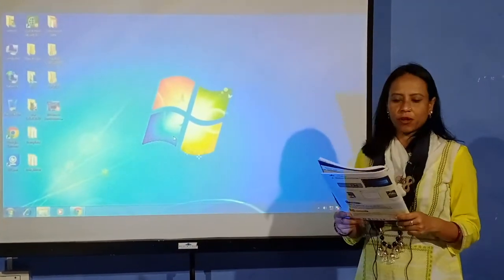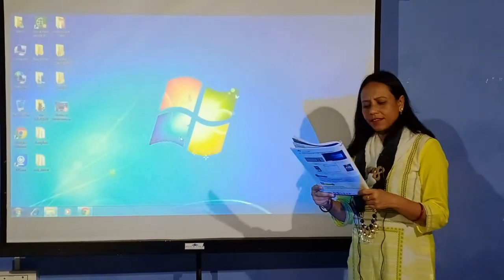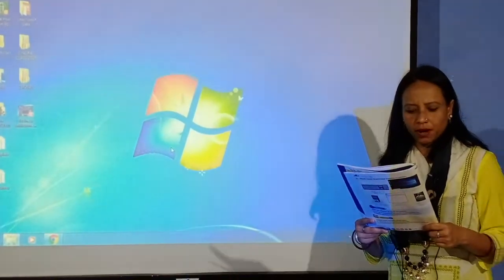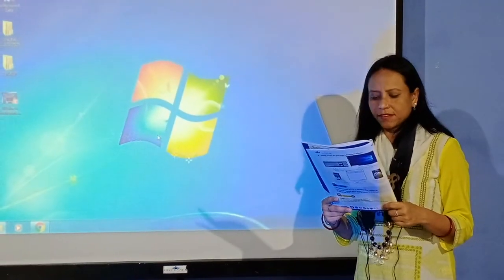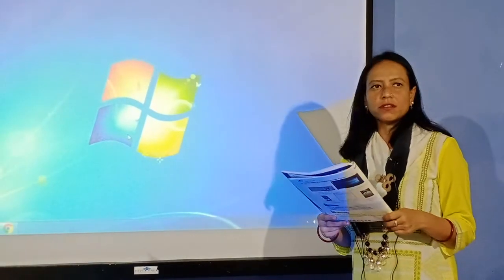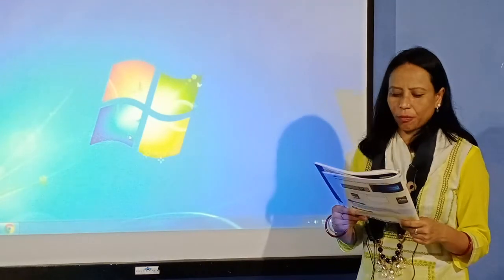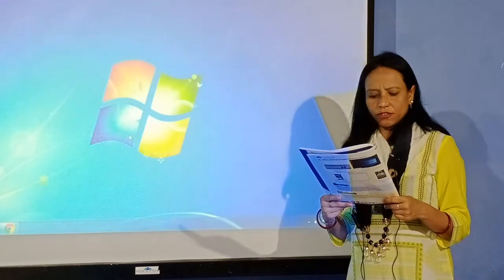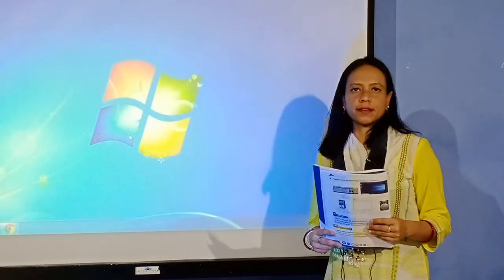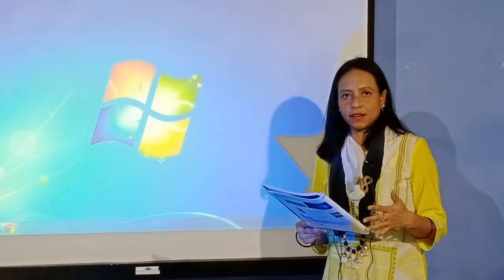Now the next topic which I'm going to read is graphical user interface. Operating systems are mainly categorized into 2 types, graphical user interface, GUI, and character user interface, CUI. Here we will discuss about the GUI. Graphical user interface is a user-friendly operating system which allows the users to interact with the computer using a visual method. Children, here visual means which you can see, okay, which you can easily see.